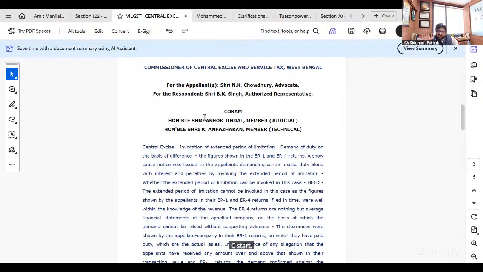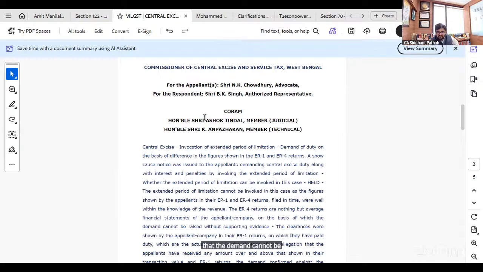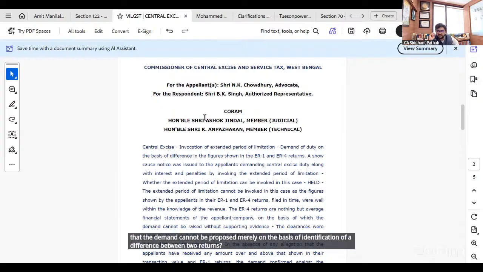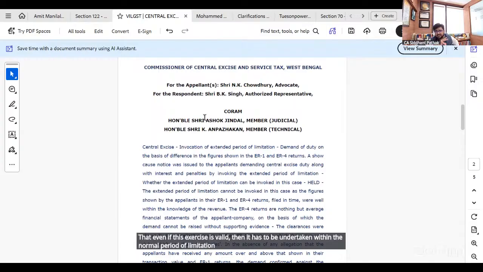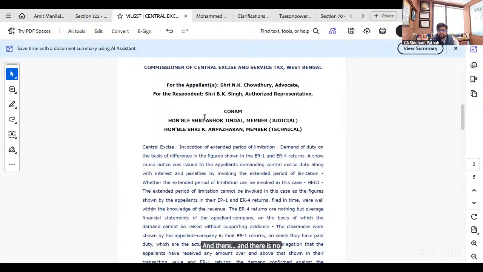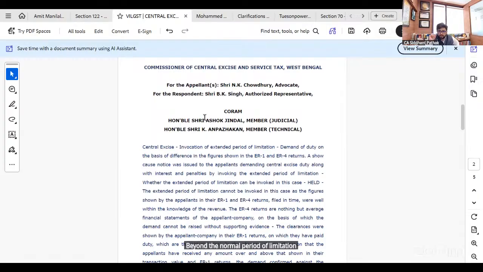Now, when the case traveled to CESTAT, there were two limited grounds. First, that the demand cannot be proposed merely on the basis of identification of a difference between two returns. And secondly, that even if this exercise is valid, then it has to be undertaken within the normal period of limitation because the returns were filed timely. And there is no excuse with the department to reconcile these figures beyond the normal period of limitation and then serve the show cause notice.